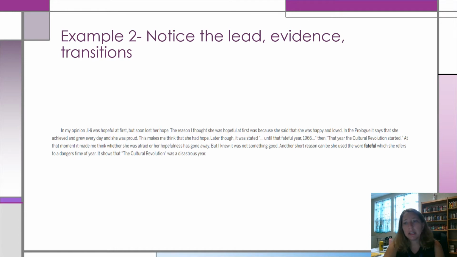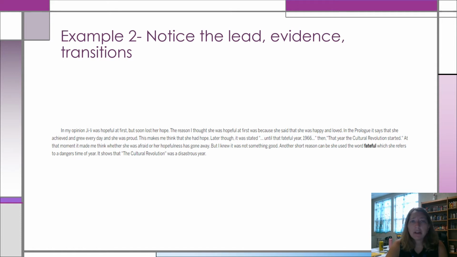Another short reason can be that she used the word fateful, which refers to a dangerous time of year. It shows that the Cultural Revolution was a disastrous year. So while some of the writing in this one is not particularly perfect, I love the transitions: the reason, later though, but I knew, another short reason. I love that there's some explanation here that says she used the word fateful, which she refers to a dangerous time or a disastrous year.